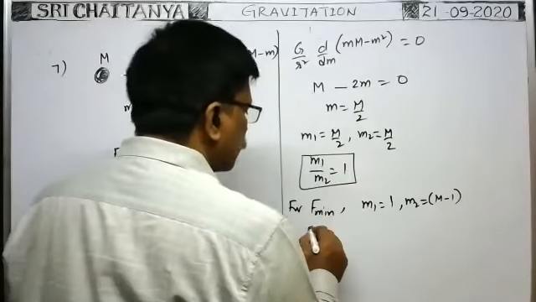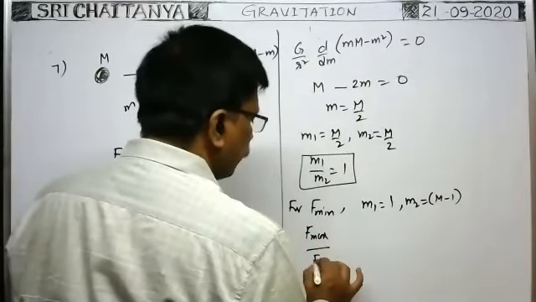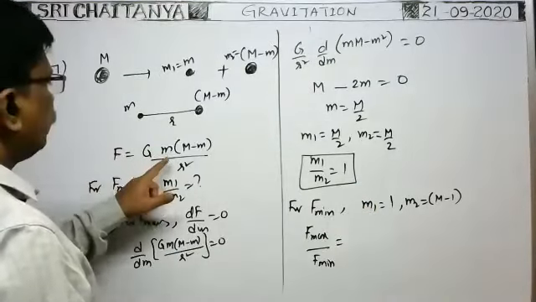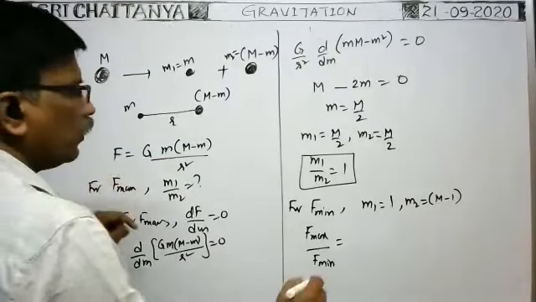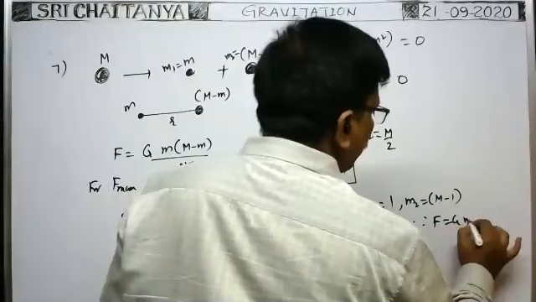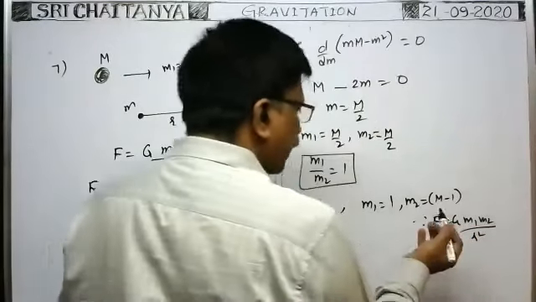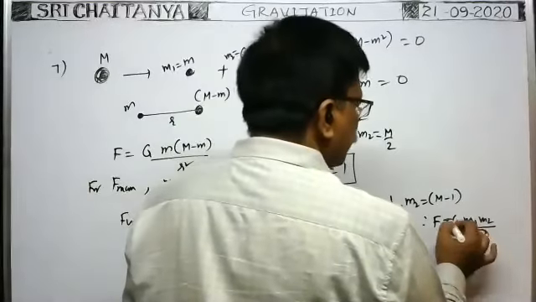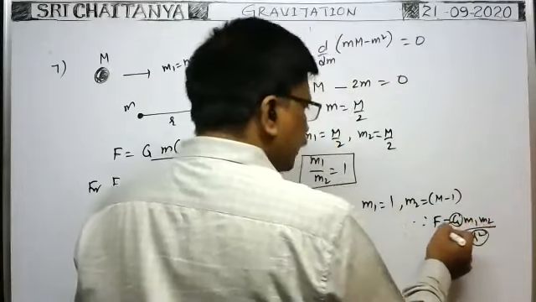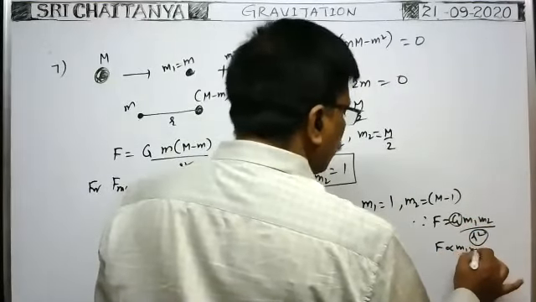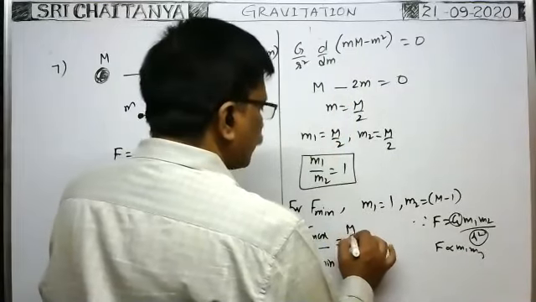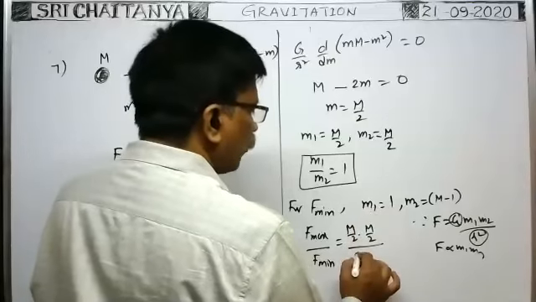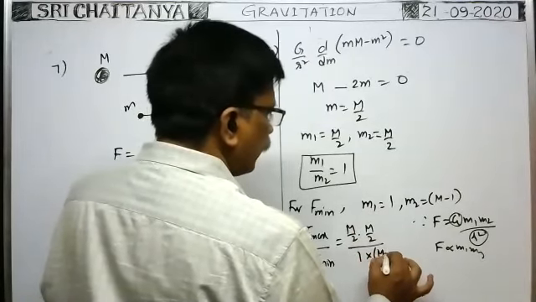What is that minimum force? What is the ratio between the maximum force to minimum force? Maximum by minimum is how much? Of course, the distance is the same. Since force is equal to G m1 m2 by distance square, for the given distance only, what is the maximum force between the two parts and minimum force between the two parts? This is constant, this is constant. F is proportional to m1 m2 only. In the first case, for maximum force, the mass product is M by 2 into M by 2 because the masses are the same. In the next case, for minimum force, one mass must be 1 and the other mass must be M minus 1.